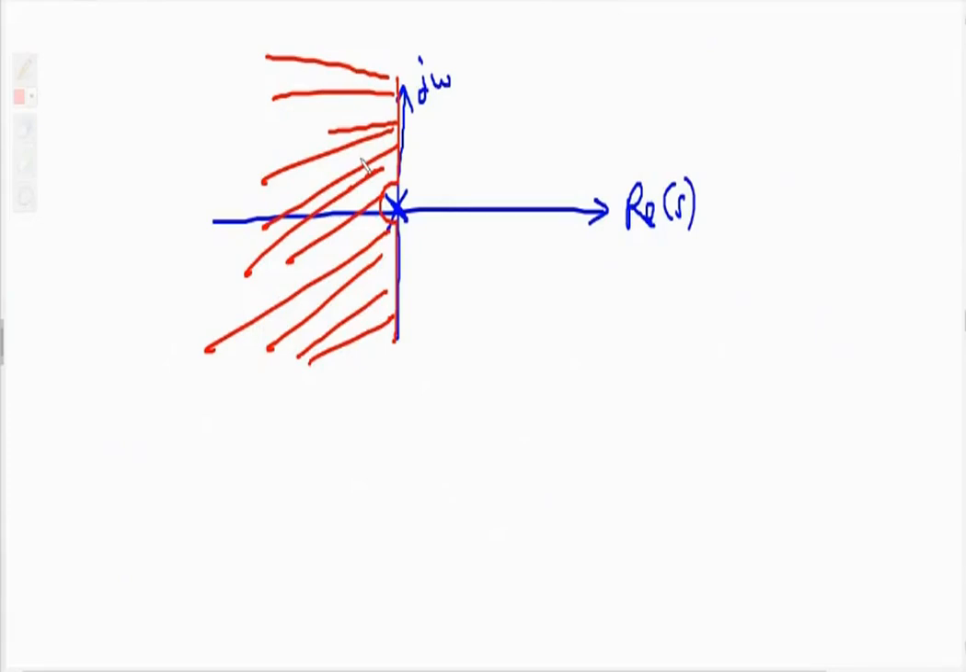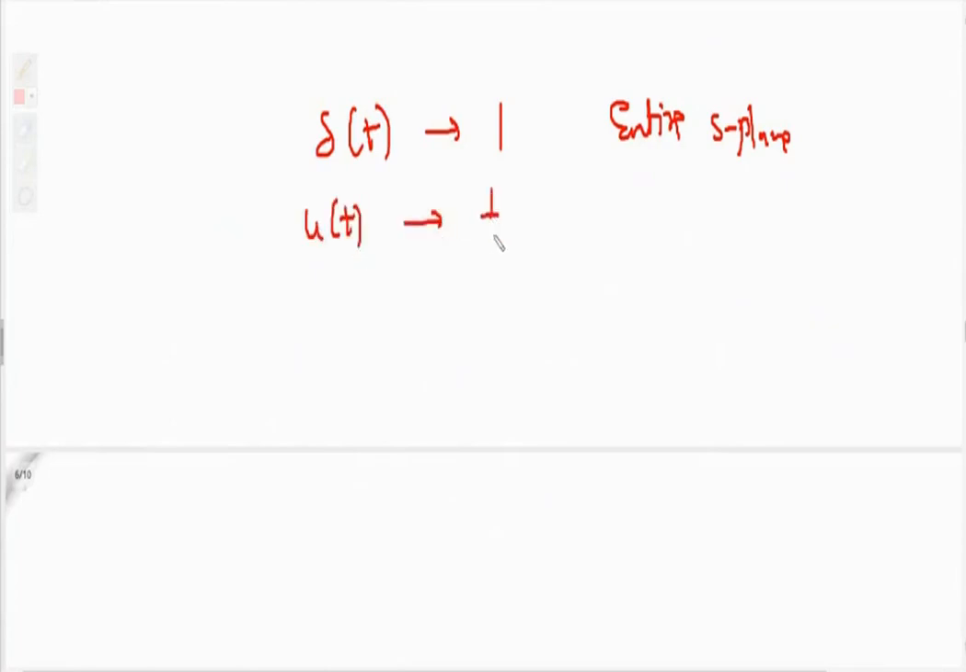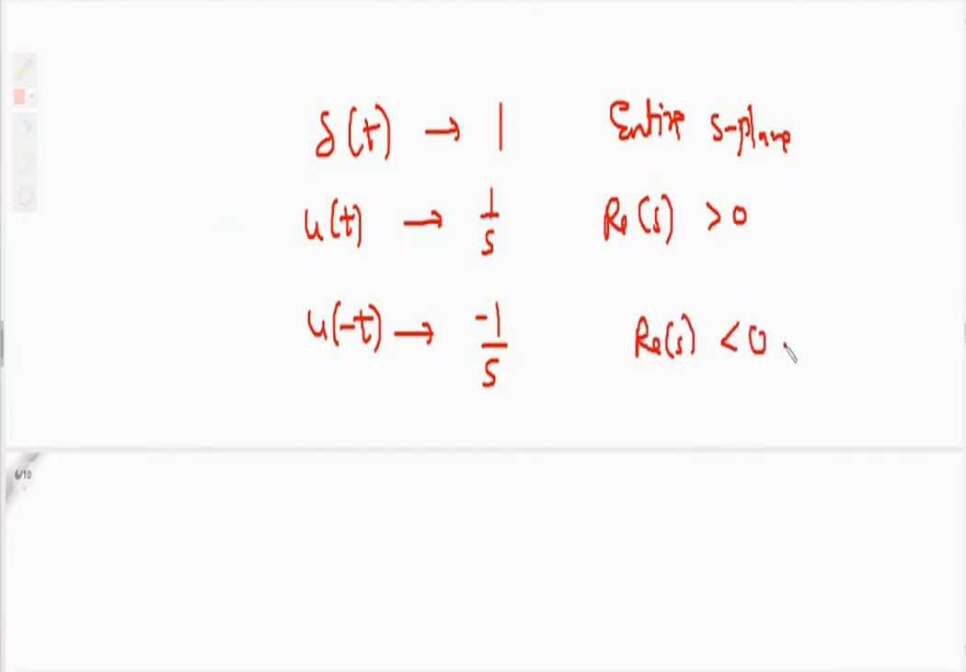So till now we have determined the Laplace transform of delta t: the Laplace transform is 1, and the ROC is the entire S plane. Then for u of t, the Laplace transform is 1 by s, and the ROC is real of s greater than 0. Then for u of minus t, the Laplace transform is minus 1 by s, and the ROC is real of s less than 0.